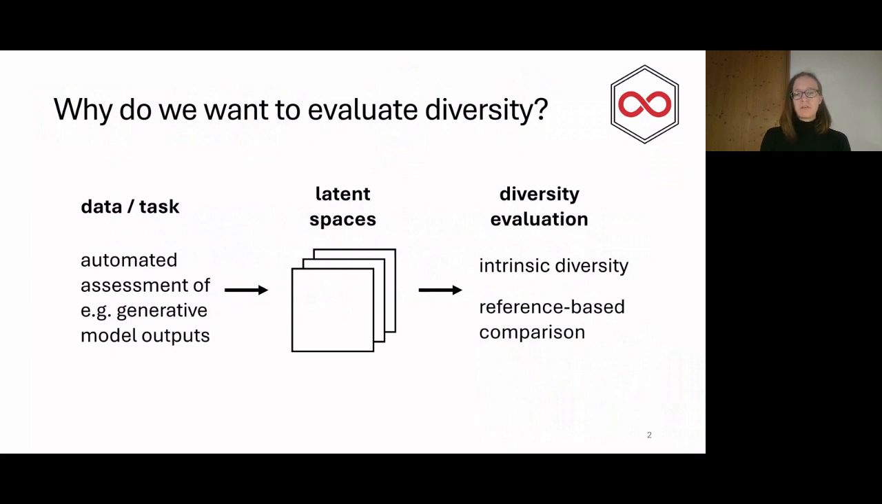The questions we want to answer then either have to do with evaluating the intrinsic diversity of latent spaces, or with answering how well model outputs capture the diversity of a known ground truth reference distribution. So we could either evaluate diversity intrinsically or do a reference-based comparison.